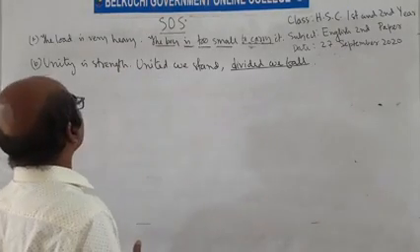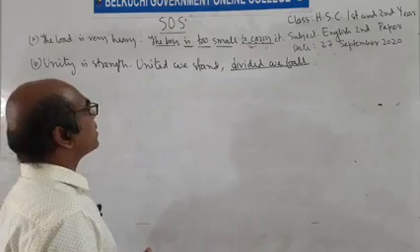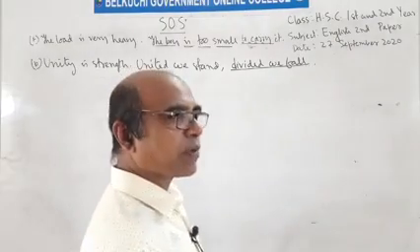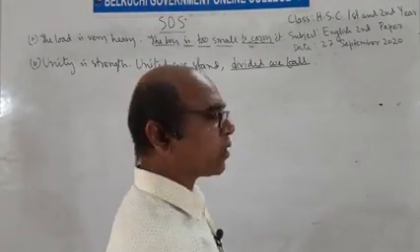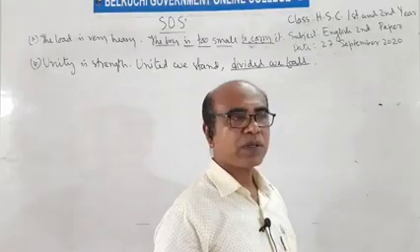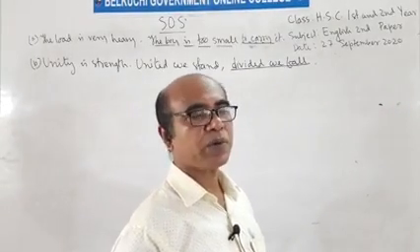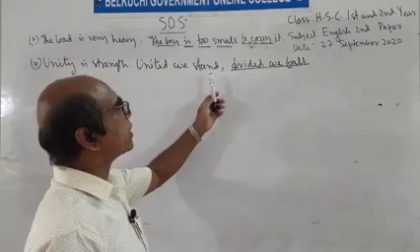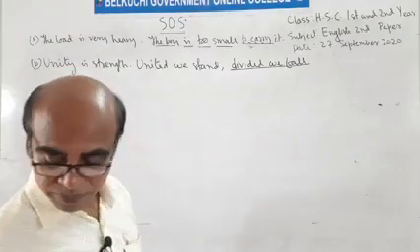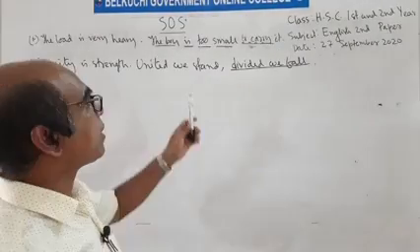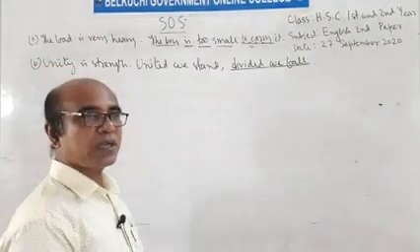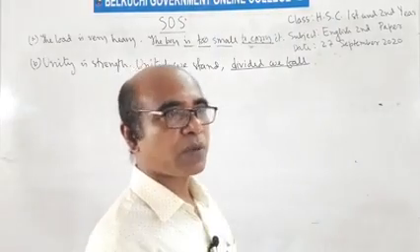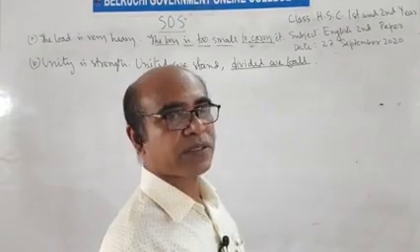Unity is strength, united we stand, if we are united we will survive. Divided we fall, if we are divided then we will be destroyed, we will fall. It's a proverb, so we cannot change the proverb. There are some proverbs for this chapter. You will have to memorize the proverbs to complete the sentence.